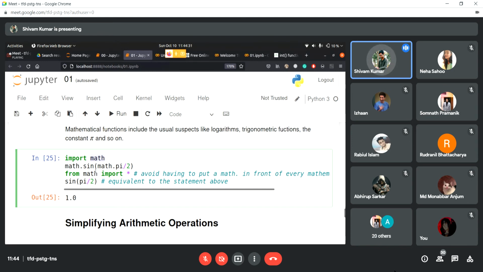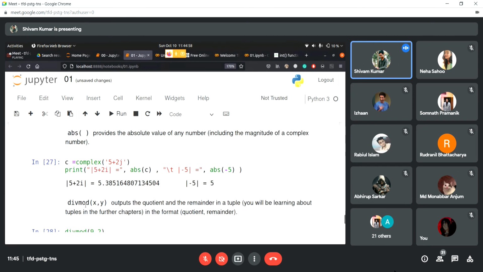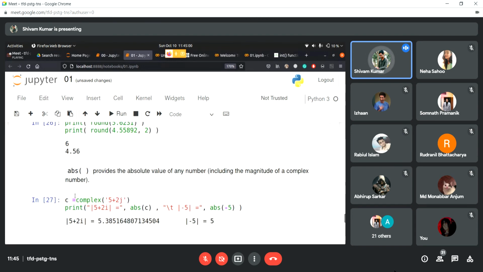So inside the math module, we have functions written such as sine and pi. These store the information of how to calculate sine values. So if you give math.sin of math.pi by 2, that means just calculate the value of sine pi by 2. We know that sine pi by 2 is sine 90, that is 1. So you're getting 1 here. Again, this is just arithmetic operations.